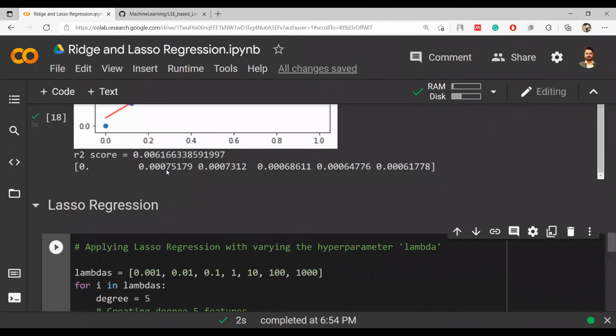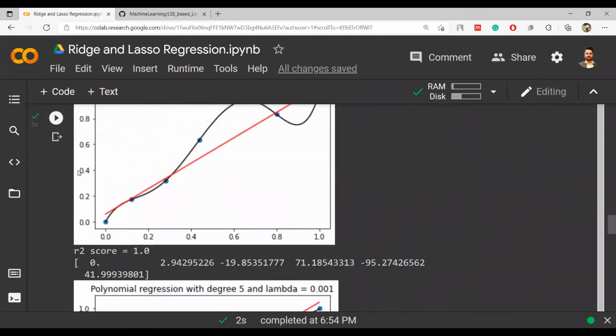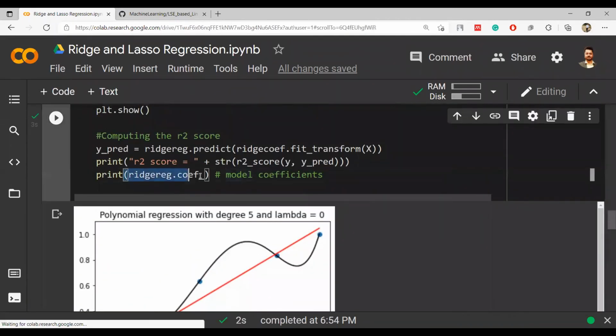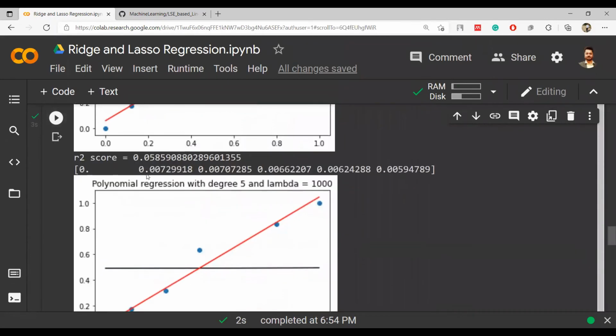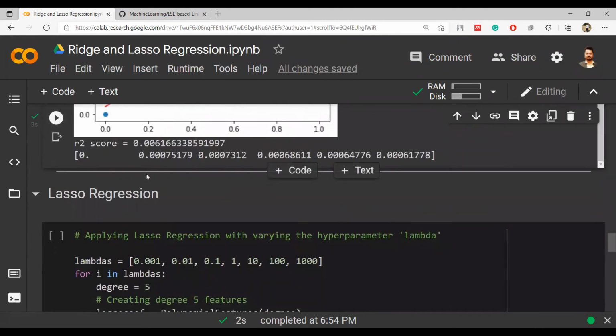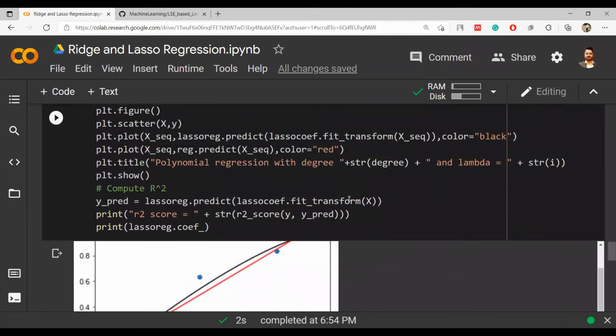Now earlier, if you remember correctly, we were looking into the ridge regression dot coefficient with the underscore in the end. We were looking at the model coefficients, and every time we looked at the coefficients, we could see that it was getting worse when we were going above 1 in terms of lambda. But in this case, now if we plot it, you can see that